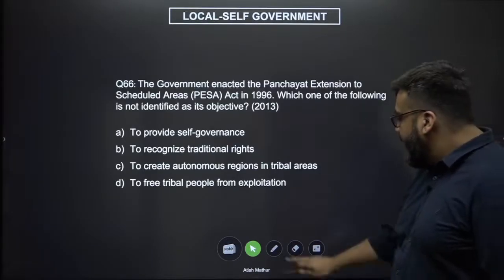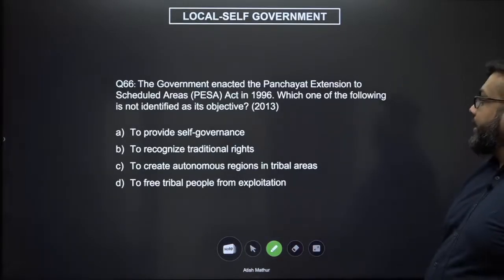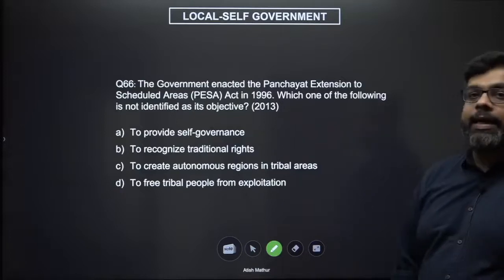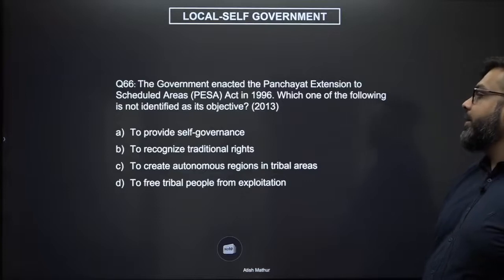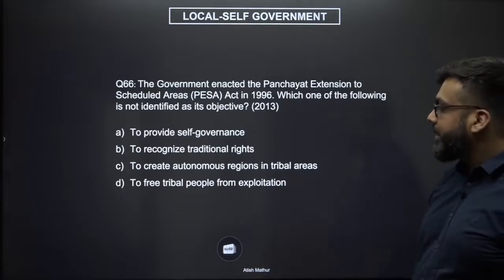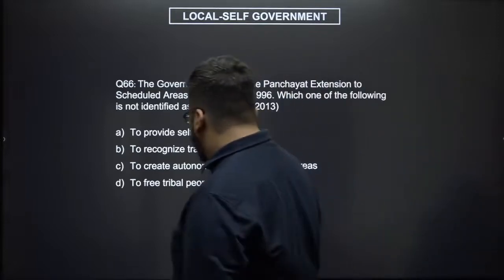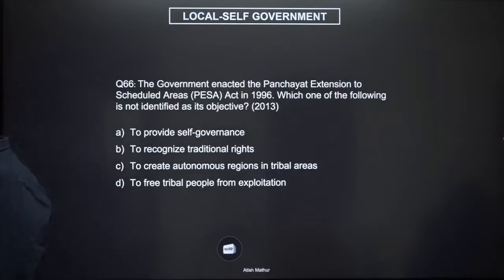The government enacted the Panchayat Extension Act. Which of the following is not identified as its objective? To provide self-governance, to recognize traditional rights, to create autonomous regions in tribal areas, to free tribal people from exploitation. Now, what do you mean by autonomous regions? It means you have the powers to govern yourself.